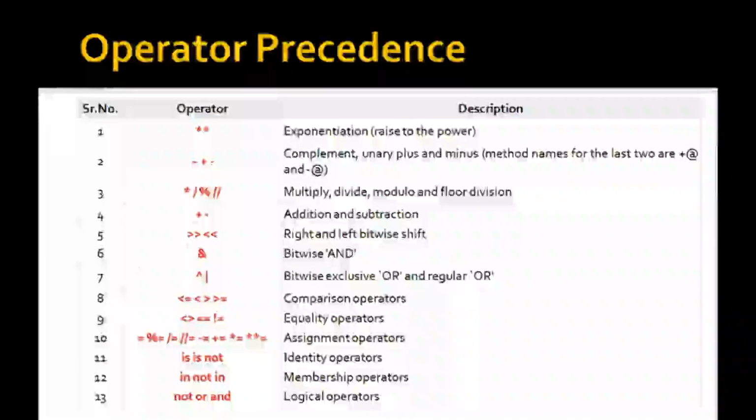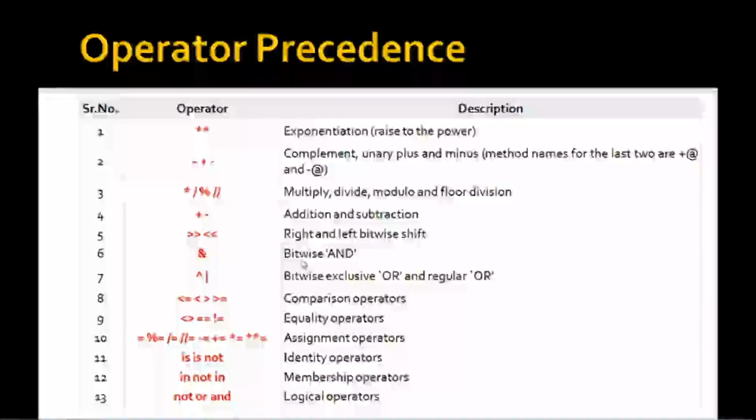This is the operator precedence for different operators. Exponential operator has the highest priority. Then complement, unary plus and minus, then multiply, divide, modulo, and floor division. Then lower priorities for addition and subtraction. If you go one step below, we get the right and left bitwise shift operators.